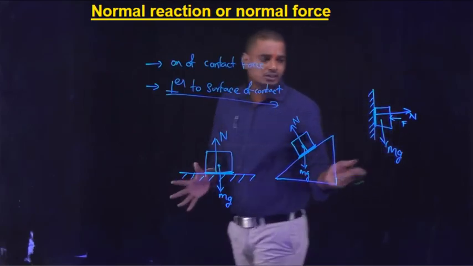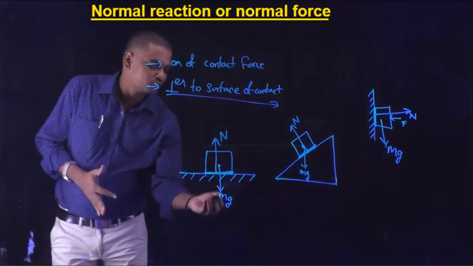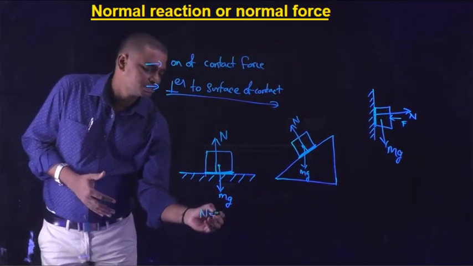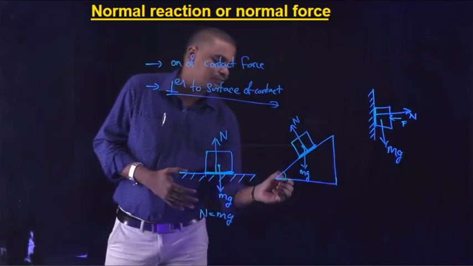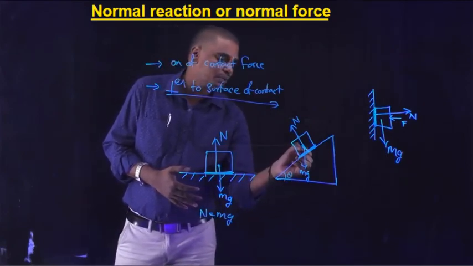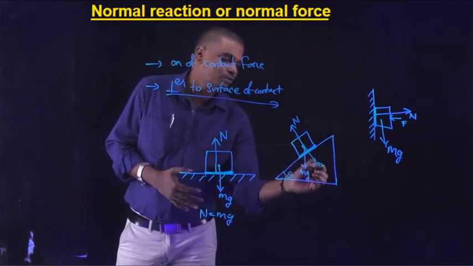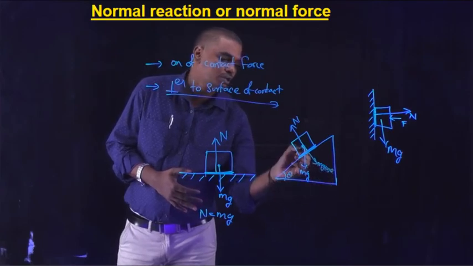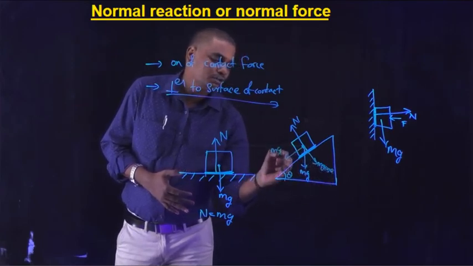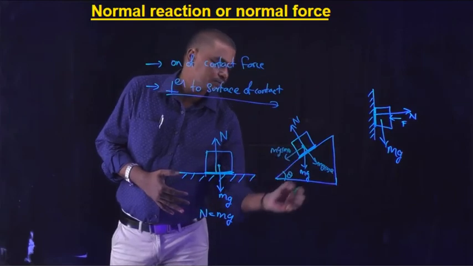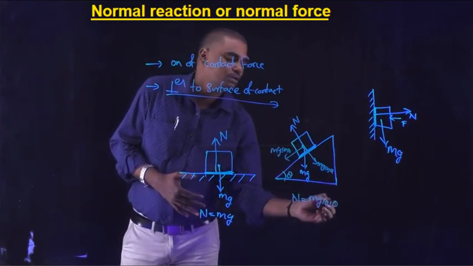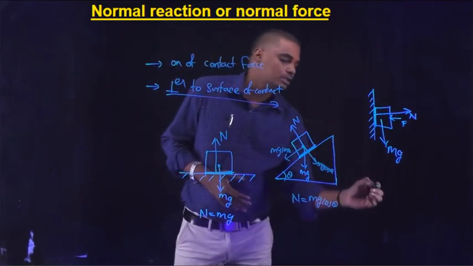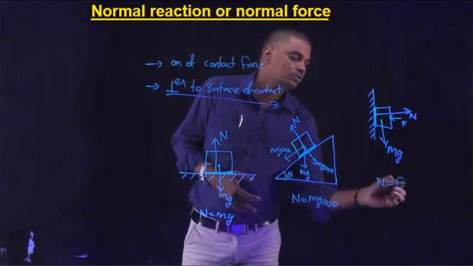Whenever these are in equilibrium, you can write this equation. In the first case, N is equal to mg, the equilibrium condition. In the second case, if theta is the angle of inclination of the inclined plane, the weight can be resolved into two components, mg cos theta and mg sin theta. So here N is equal to mg cos theta, and in the third case the normal reaction N is equal to the applied force.